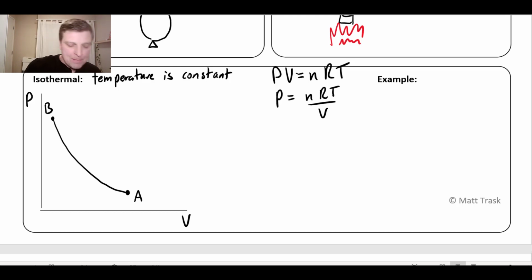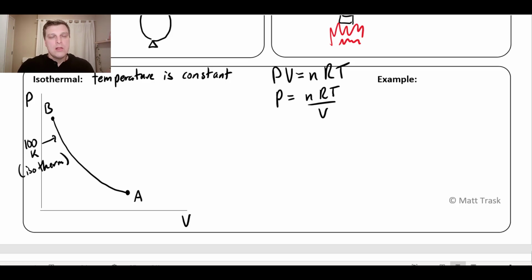Let's say maybe this is at like 100 Kelvin. So if I stay on this line, the temperature isn't changing. We sometimes call these lines isotherms. So an isotherm is a line on a PV diagram where the temperature isn't changing. So it's isothermal. Now, these are kind of hard to recognize, right? Because it's just a curve, but is it isothermal?